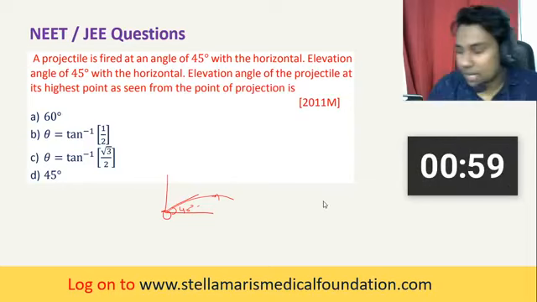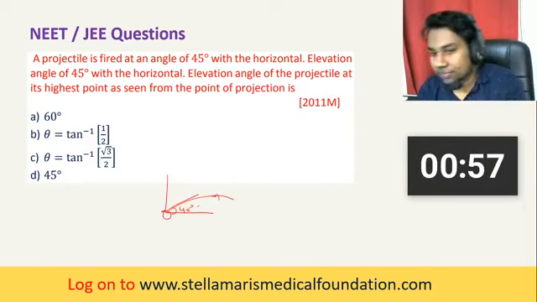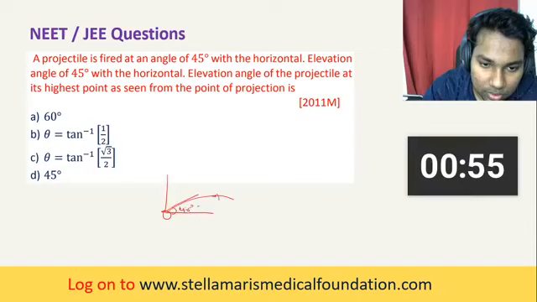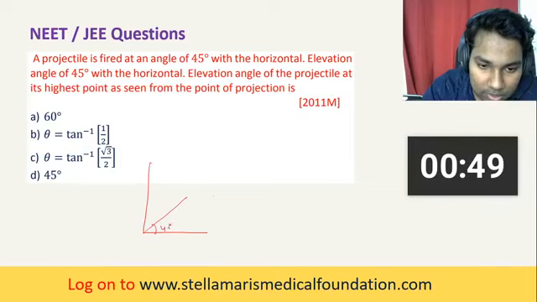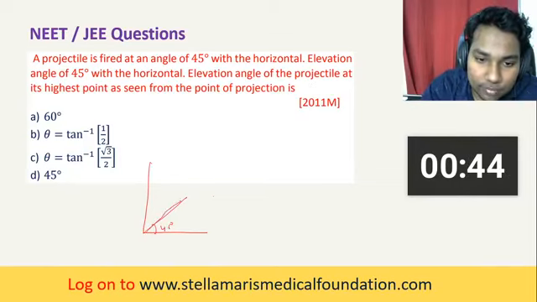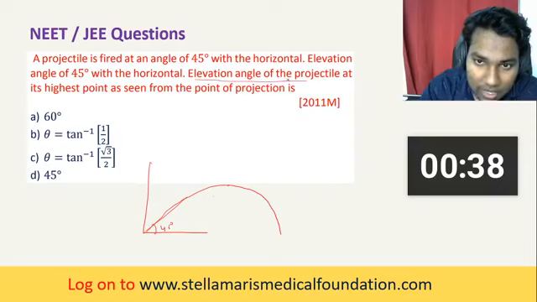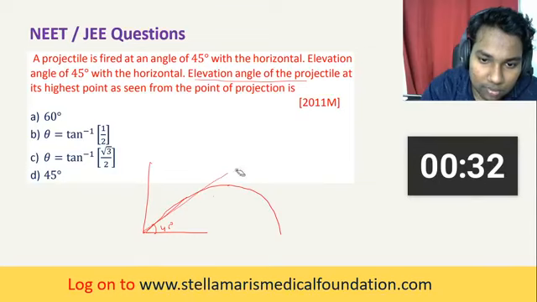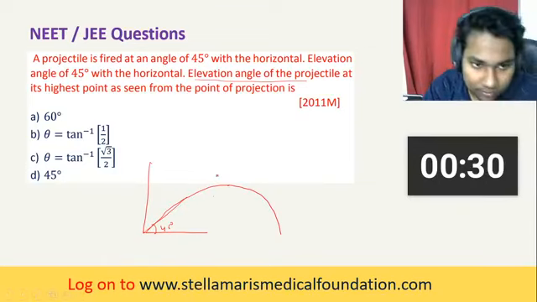I have given you the idea. Just comment the answers. Sorry, I'm not giving a very good big picture. 45 degrees is the angle of projection. Let's say this is the highest point. So what is the elevation angle as seen from here? They're asking from here to here, the elevation angle.